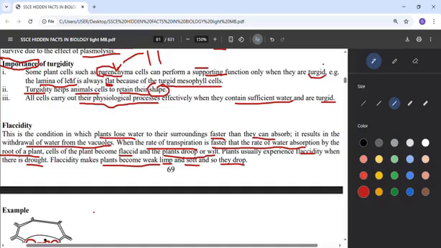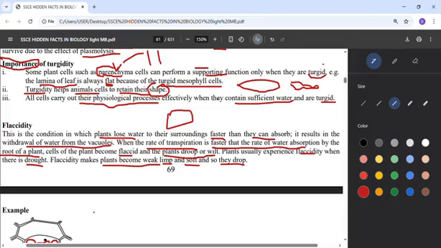Also, the lamina of the leaf, talking about the leaf blade, you see the leaf becoming flat. It's because there is enough water, that's why it's flat. Assuming there is not enough water, it will look wrinkled. So a turgid plant will make the leaf flat, because of the turgid mesophyll cells. Turgidity can also help animal cells to retain their shape. An animal that you see standing firm and robust is because there is enough water. That's why you can see the big shape of that animal. So turgidity.